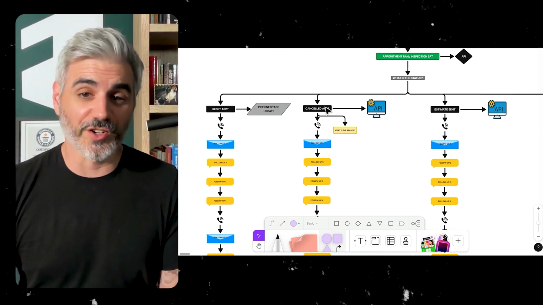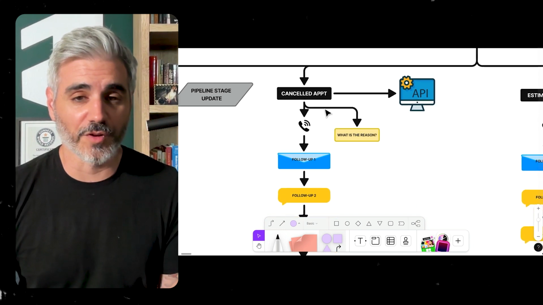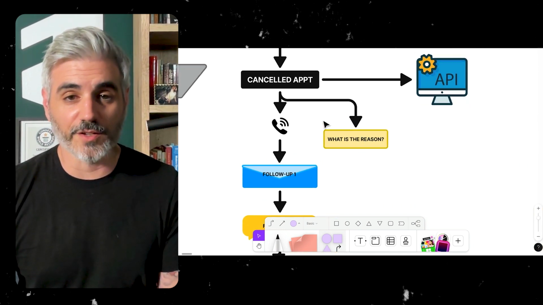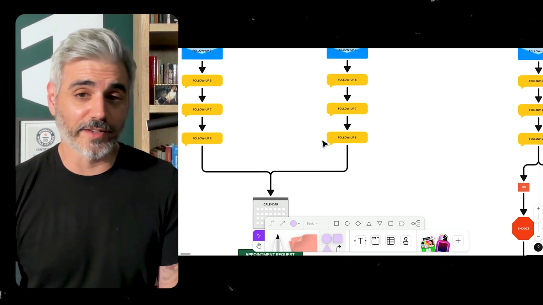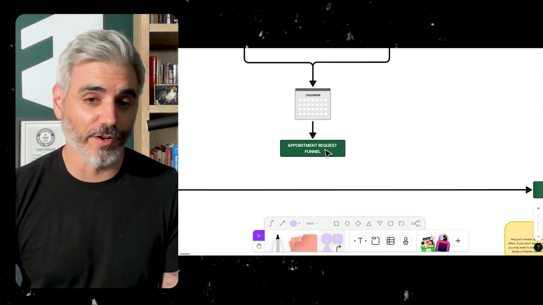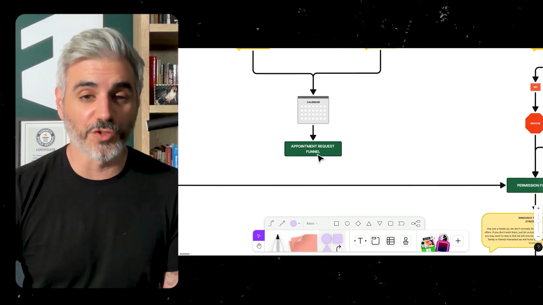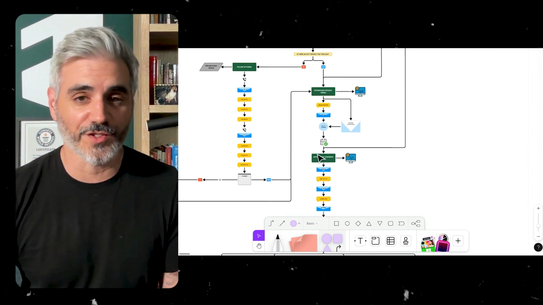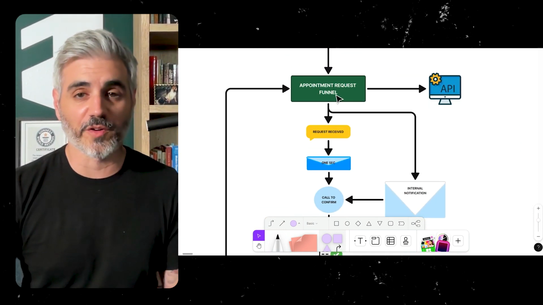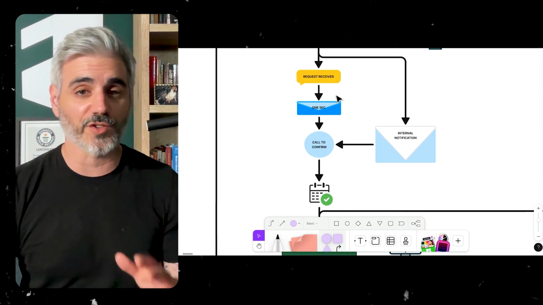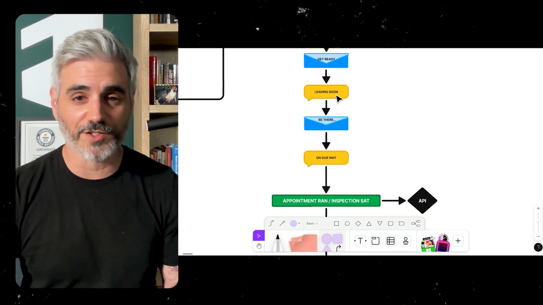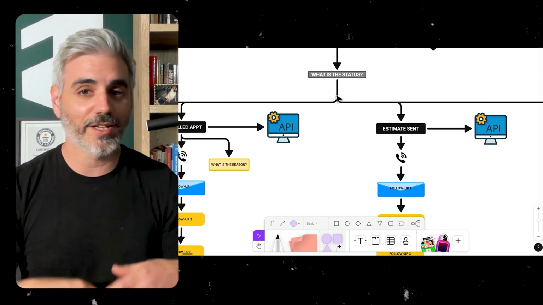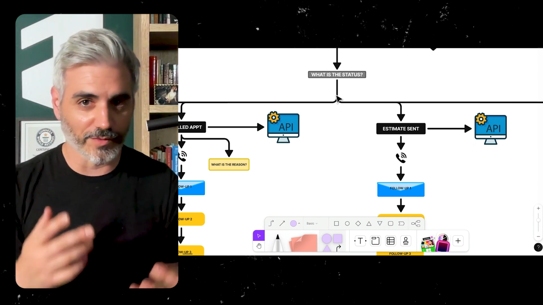Or let's say there's a cancellation. They're going to go straight into the cancellation funnel unless the reason is crazy. Then they'll go into this cancellation funnel, and the idea here is to get them rescheduled. They'll go back to this appointment request funnel once they reschedule or put in a request, and it's the whole uniform process all over again. They go through the same process every single time. They get a nice clean journey through prospect to lead to job.